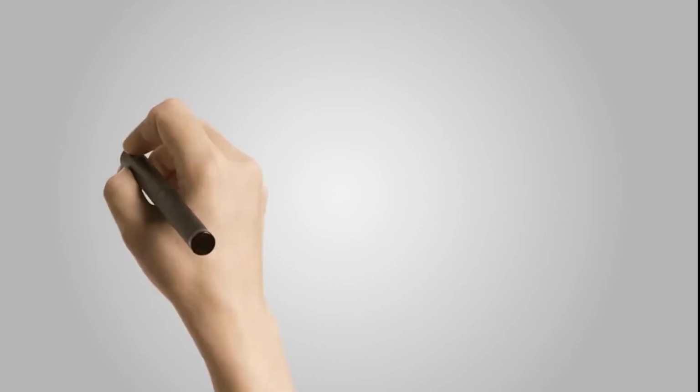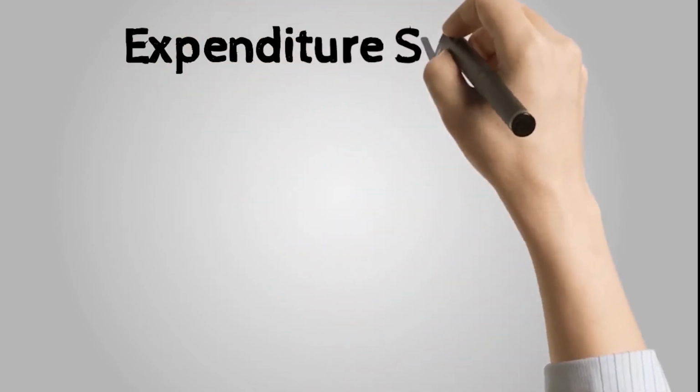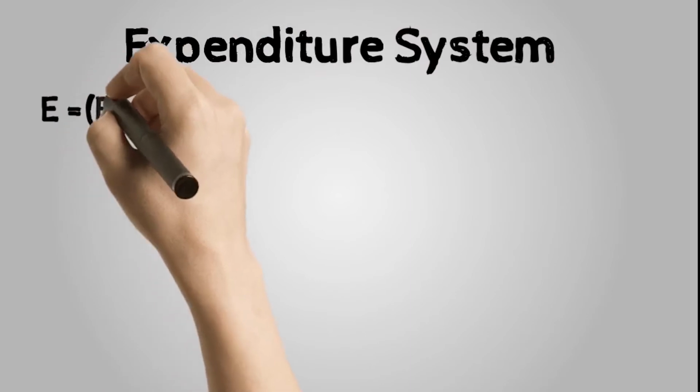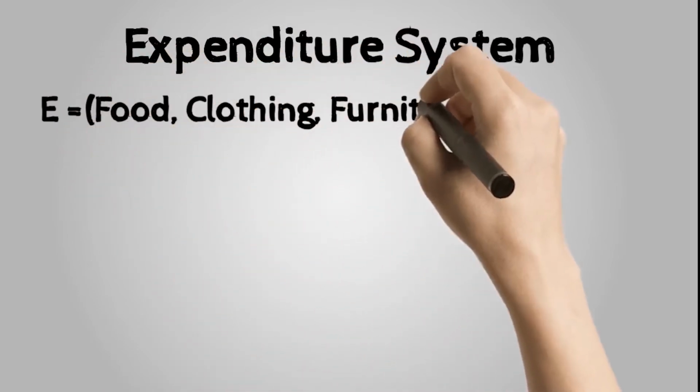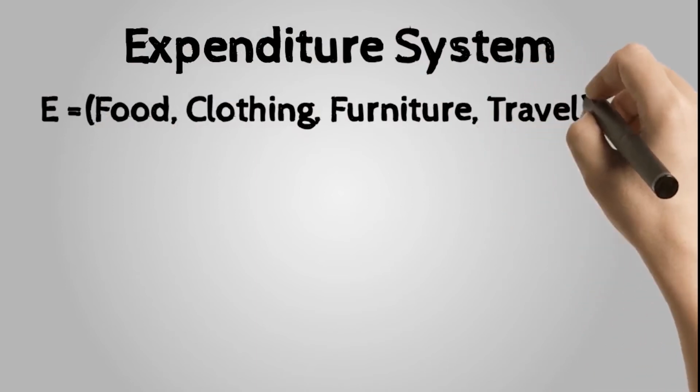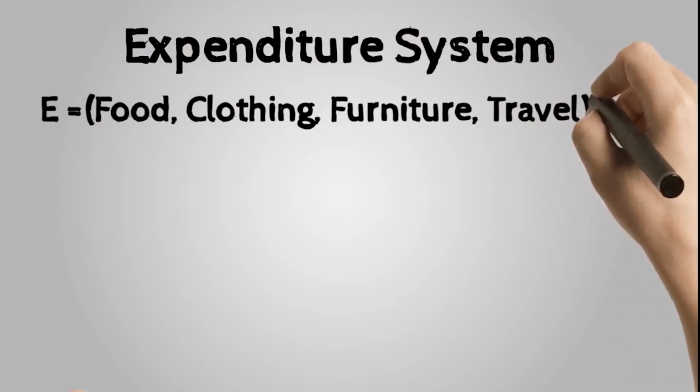An important application of set is seen in economics in the expenditure system. The set of expenditures may be written as follows. E = {food, clothing, furniture, and travel}. E is used to denote consumption expenditure and may be considered as a universal set.